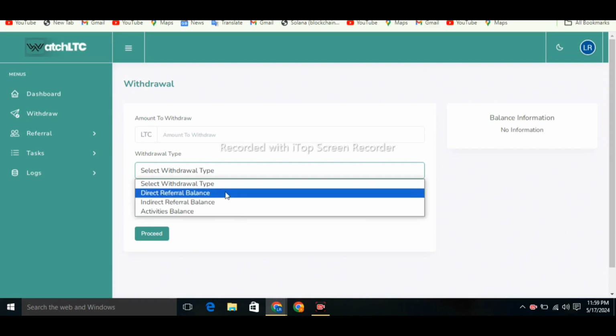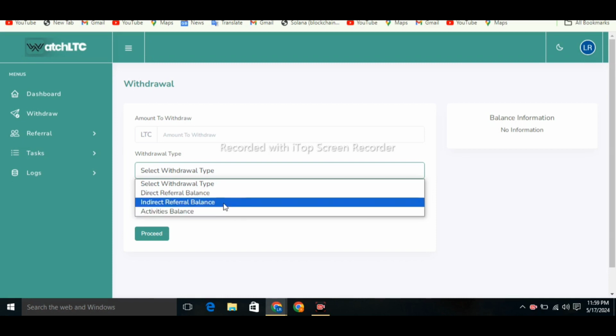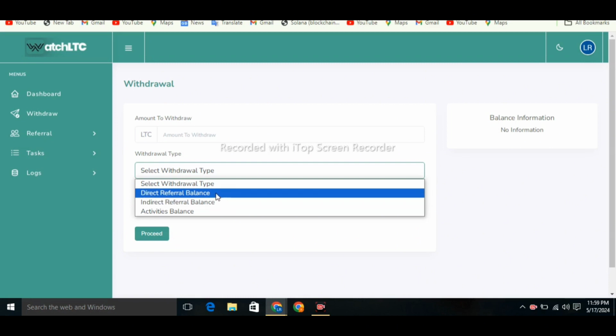Then we have direct referral and indirect referral. Indirect referral means second referral, third referral, and fourth referral. And direct referral means a person who joined this website through your referral link. That is called direct referral link.